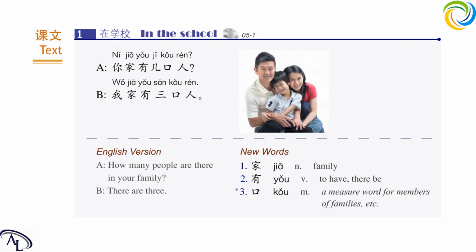Now let's try to read it from the start. 3, 2, 1. 你家有几口人？我家有3口人。Okay, now let's try to read it in a row. I will be A and you will be B. 你家有几口人？Okay, let's switch the roles. You A, I B. 我家有3口人。Excellent. Now let's move on to the next.